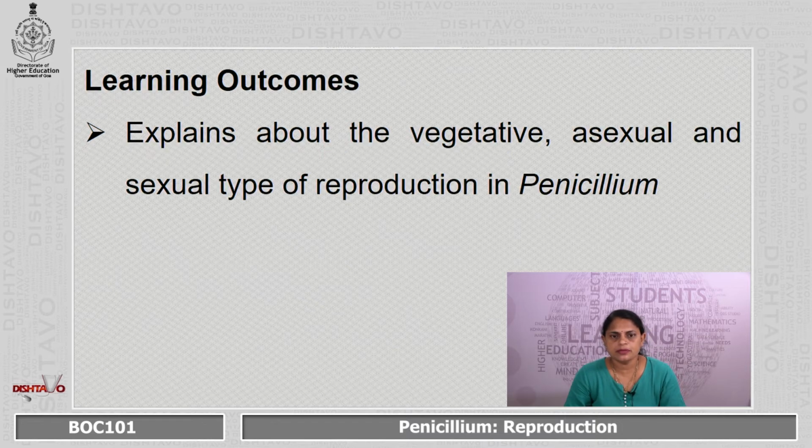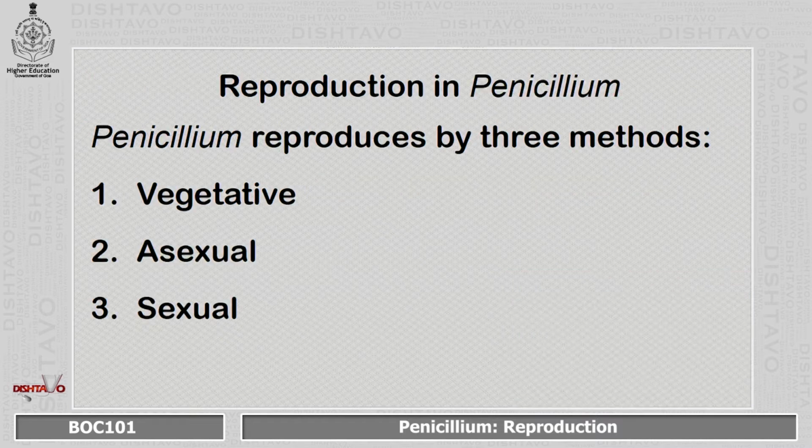At the end of this module, you will be able to explain about the vegetative, asexual and sexual type of reproduction in Penicillium. Reproduction refers to production of new individuals, formation of new individuals. Penicillium reproduces by three methods: vegetative, asexual and sexual method.